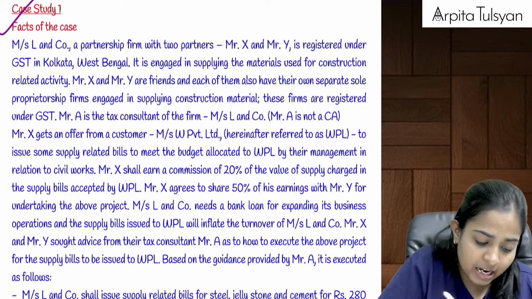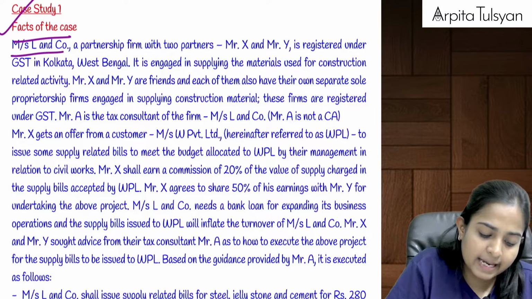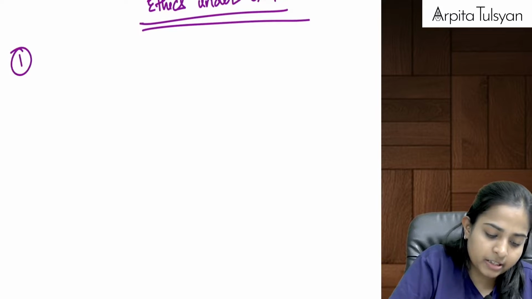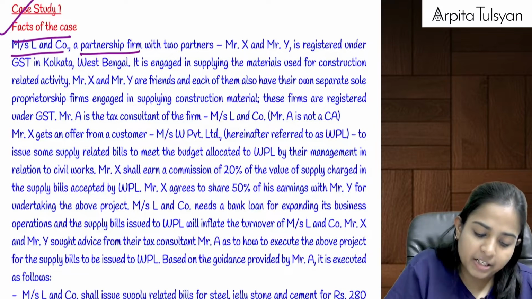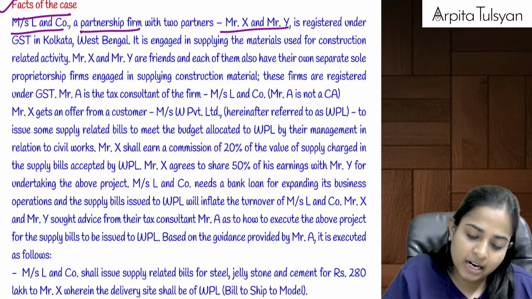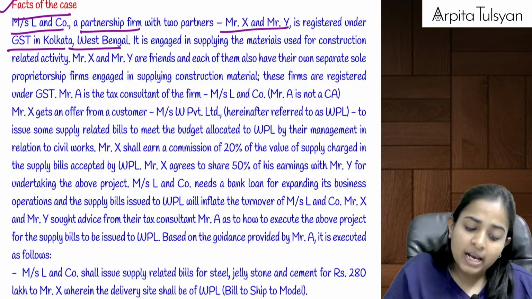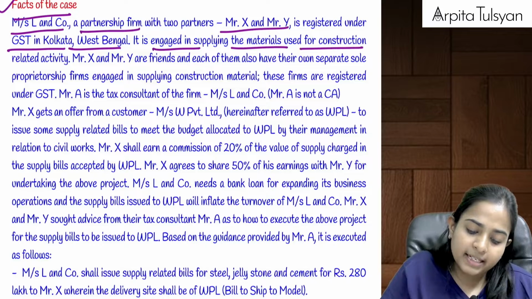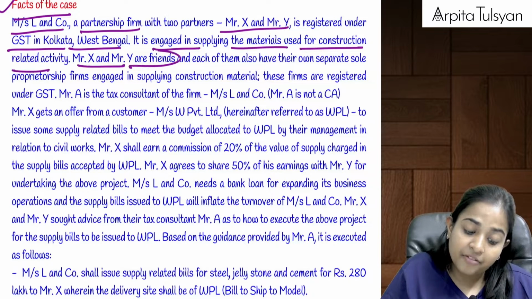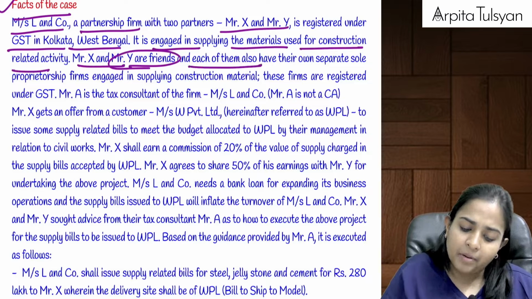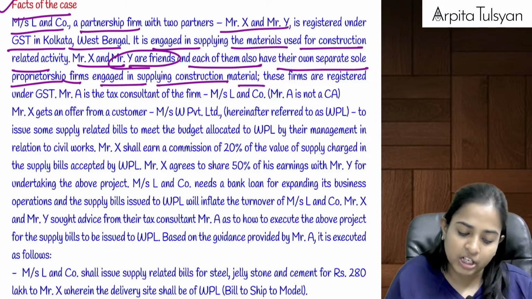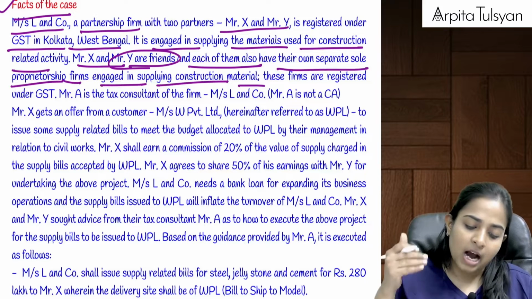First case study, facts of the case. Messrs. L and Company, a partnership firm with two partners, Mr. X and Y, is registered under GST in Kolkata, West Bengal. It is engaged in supplying the materials used for construction related activity. Mr. X and Y are friends, and each of them also has their own separate sole proprietorship firms engaged in supplying construction material. Okay. So they are partners also.